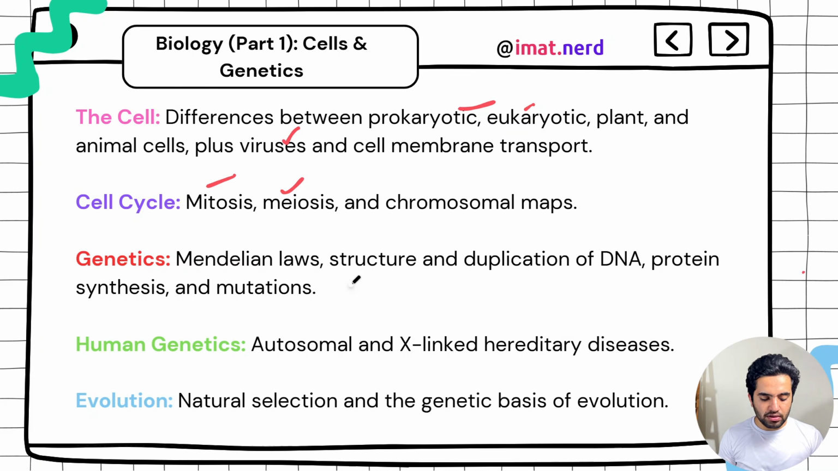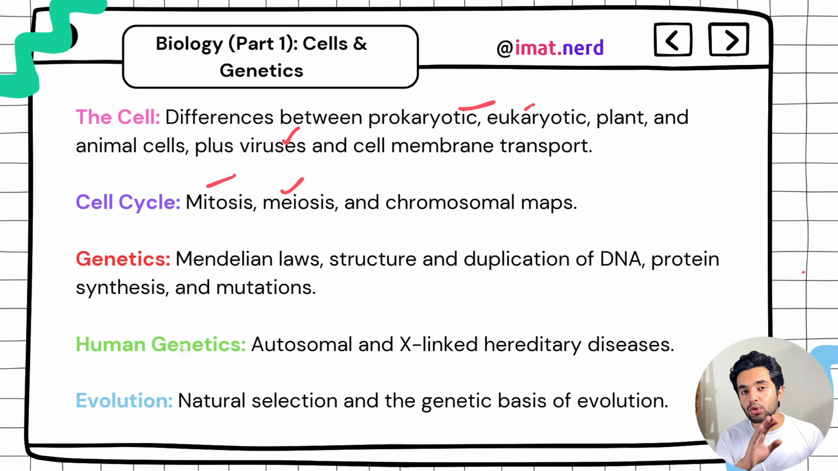Again, here you can see that Mendelian laws are really important: the law of segregation and the law of independent assortment. You need to know about monohybrid crosses, dihybrid crosses, and duplication of DNA. All that molecular genetics is there. Then you have evolution. In evolution, Darwin's theory is really important. Darwinism and neo-Darwinism, where you need to know about natural selection and the genetic basis of evolution.